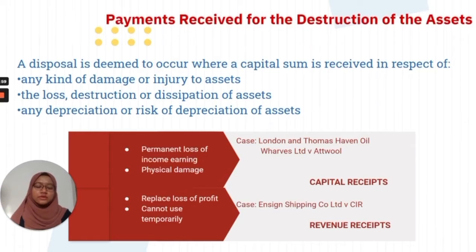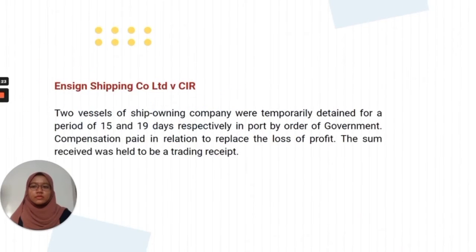Okay, the factor for revenue receipt is that the compensation earned replaces the loss of profit during a temporary period in which the asset cannot be used temporarily. Example case is Ensign Shipping versus CIR. Okay, I will explain the case Ensign Shipping versus CIR.